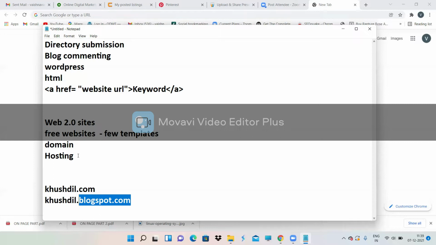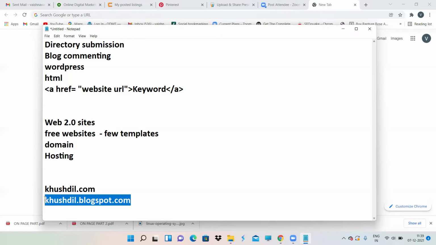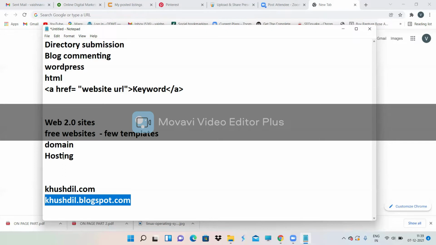So always buy domain and hosting and then create a website. If you go for free websites, they will not become a brand. They will look like this, and they do not have any good options also, whereas when compared to domain and hosting kind of website. So always purchase domain and hosting, then go for website designing.